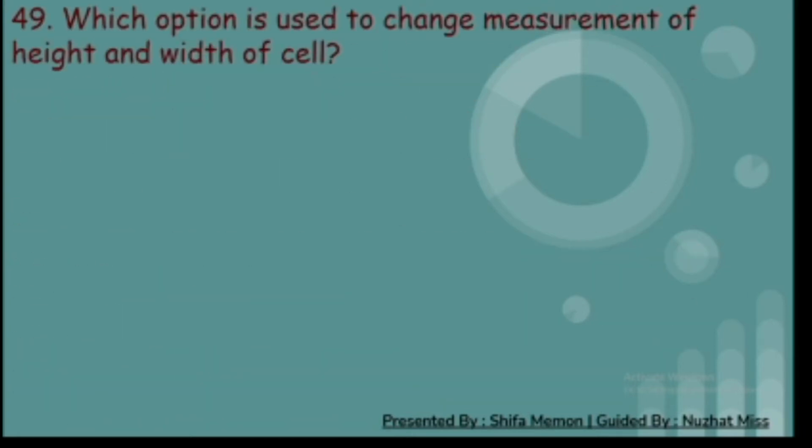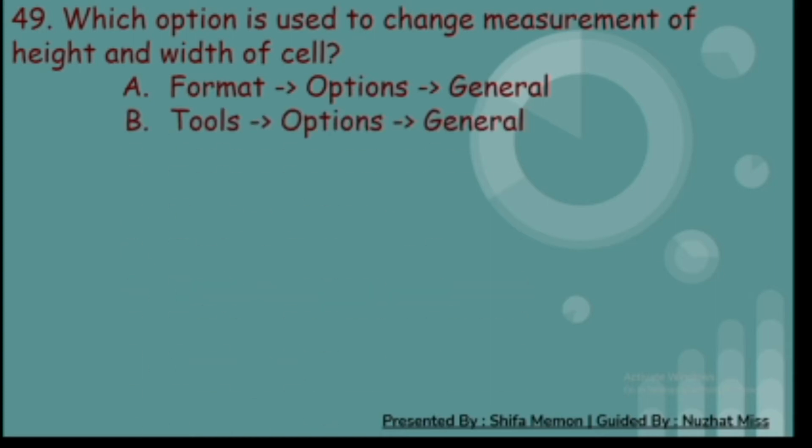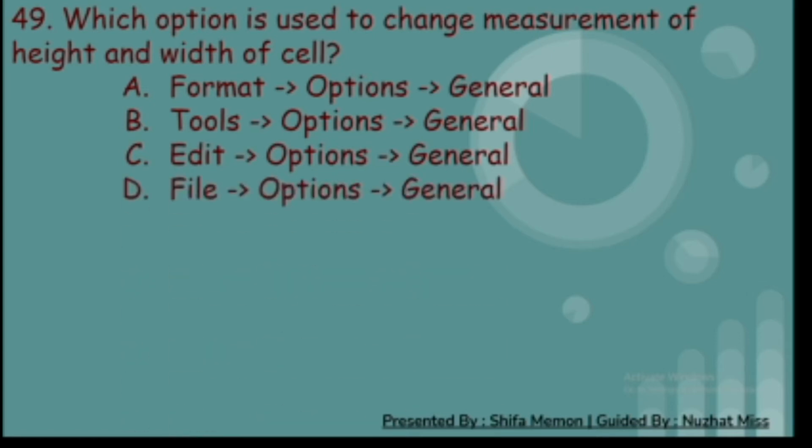49th. Which option is used to change measurement of height and width of cell? A. Format and options and general. B. Tools and options and general. C. Edit and options and general. And D. File and options and general. And the correct answer is B. Tools and options and general.